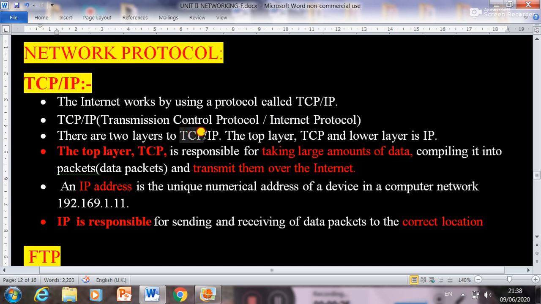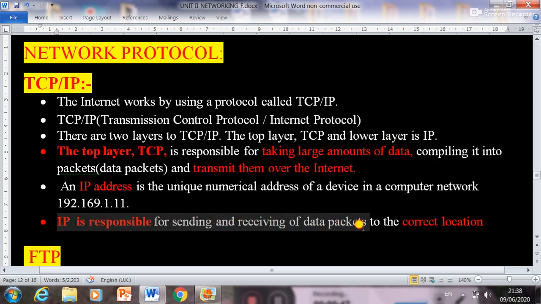The TCP/IP has two layers. The top layer is called TCP and the lower layer is called IP. The top layer TCP is responsible for taking large amount of data, compile it into data packets and then transmit them over the internet. Whereas the lower layer IP is responsible for sending and receiving of data packet to the correct location. You have heard about IP address.